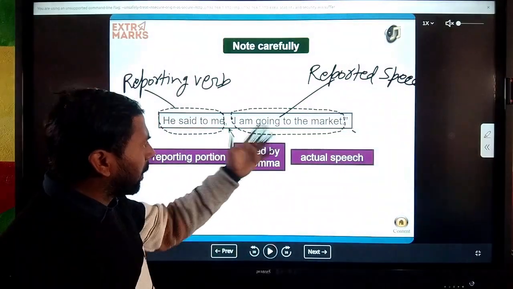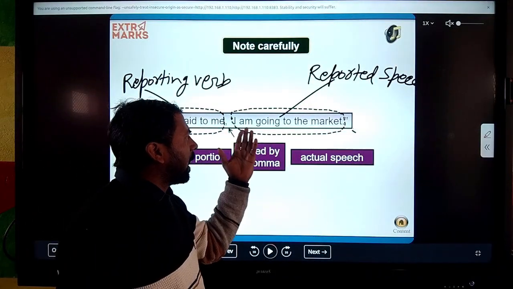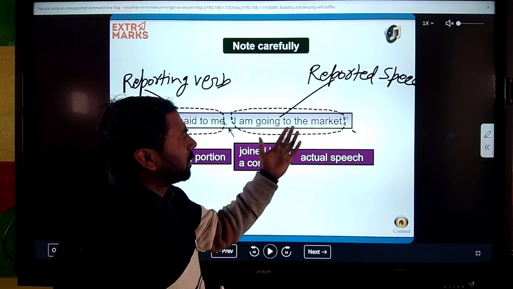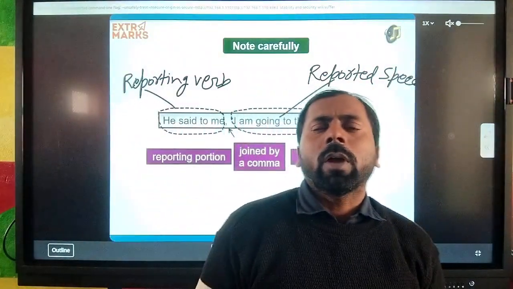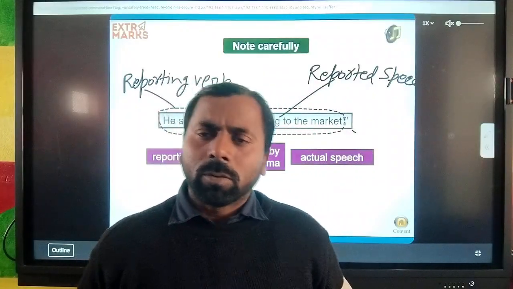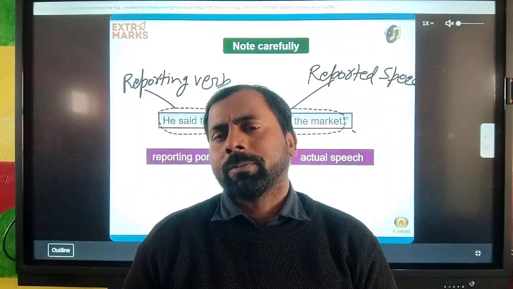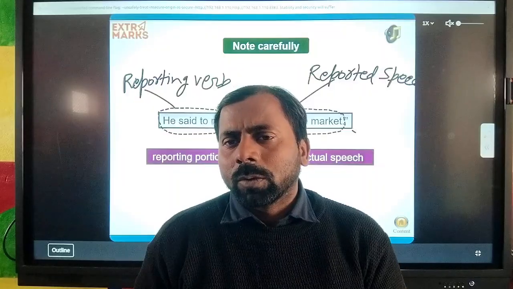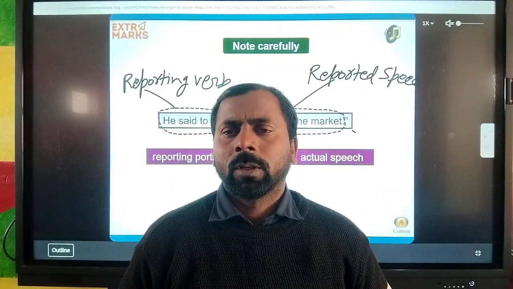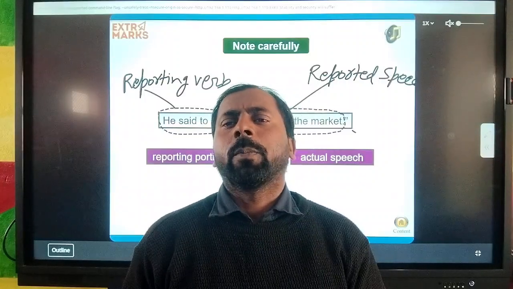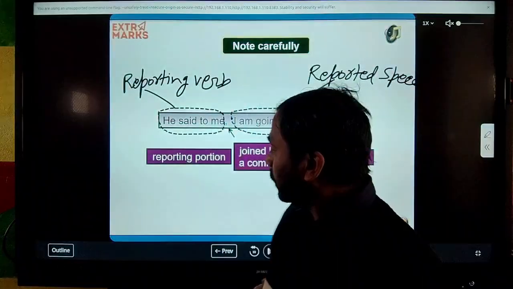And here, I is the subject, going is the verb, and the market is the object or complement. So every part has its own subject and finite verb. So direct speech is divided into two parts: reporting verb and reported speech.